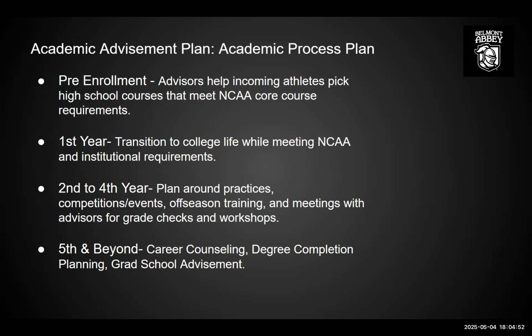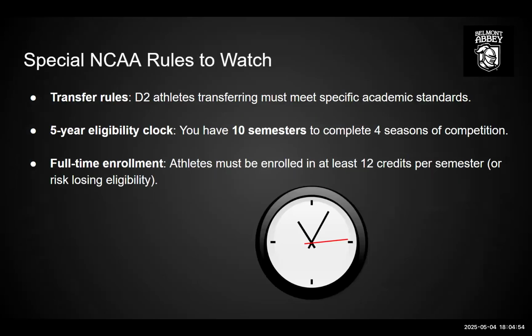Some key things to remember are these rules right here. If an athlete wants to transfer, it must fit their academic requirements. The fifth year clock to complete 10 semesters of competition is also very important for academic and athletic eligibility. And finally, you will need to be enrolled in your 12 credits per semester.